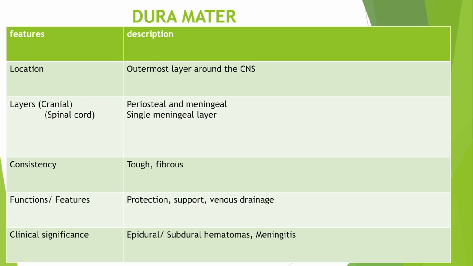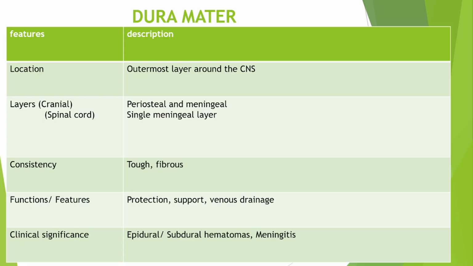The outermost layer that surrounds the central nervous system is called the Dura Mater. Now, in the cranium, or in the skull, the Dura Mater is double layered, while in the spinal cord it is a single layer. The double layer in the cranium is known as the periosteal and the meningeal layer.